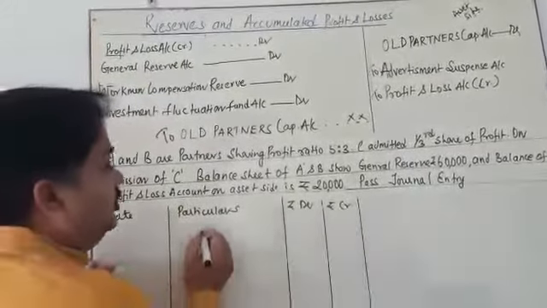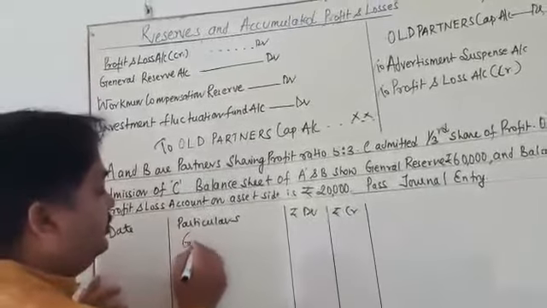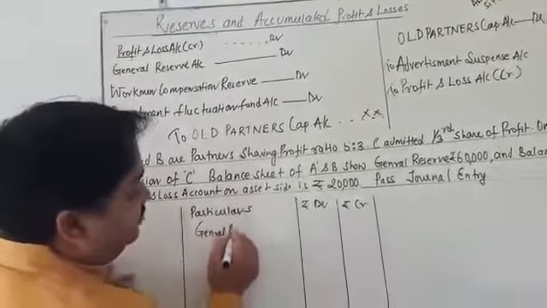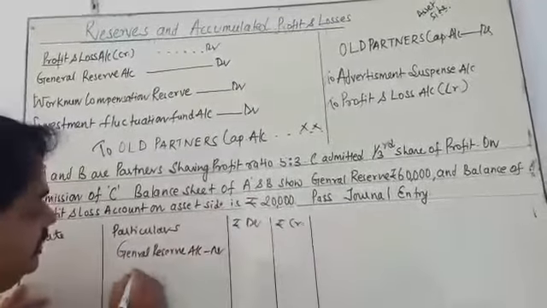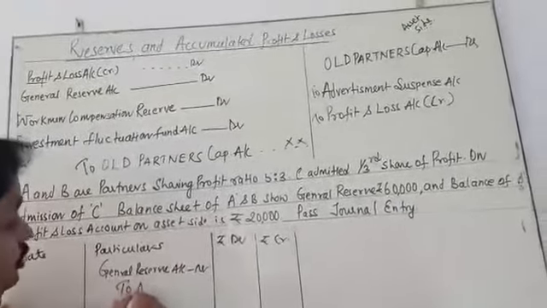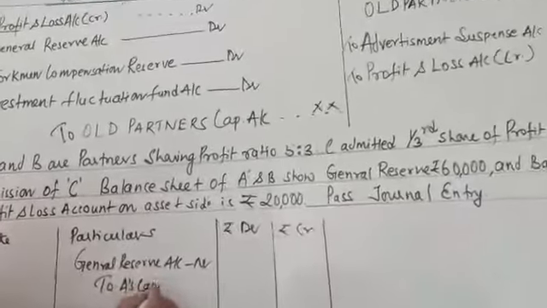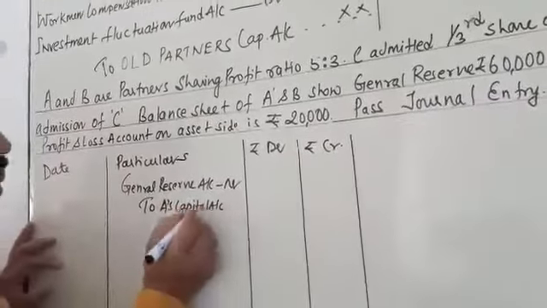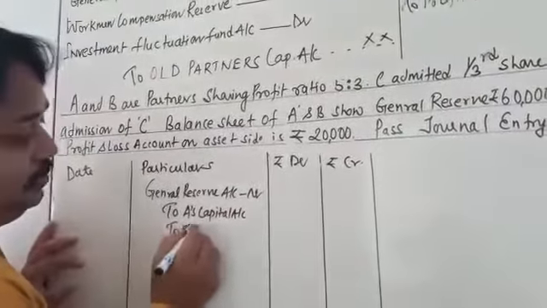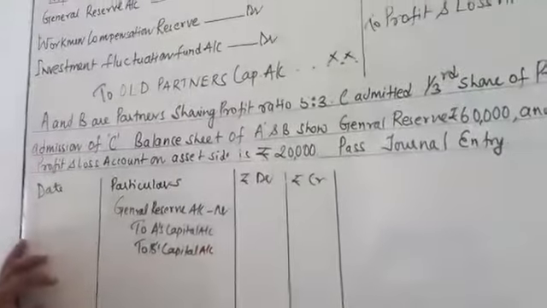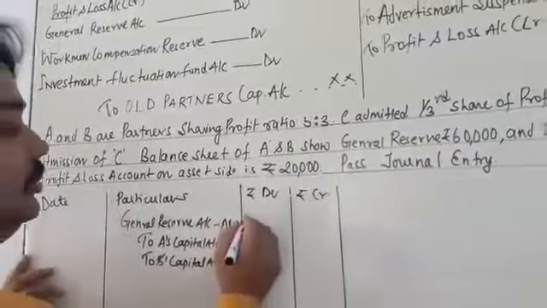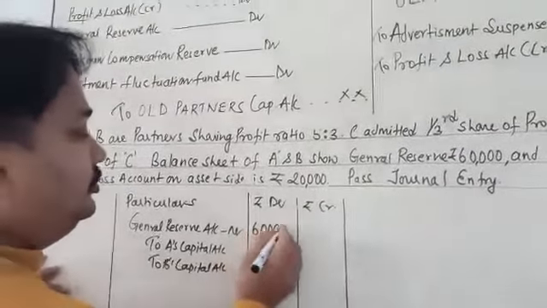Okay, the first entry is general reserve. General reserve is how much? 60,000. General reserve account debited to A's capital account and B's capital account. So the general reserve is 60,000.